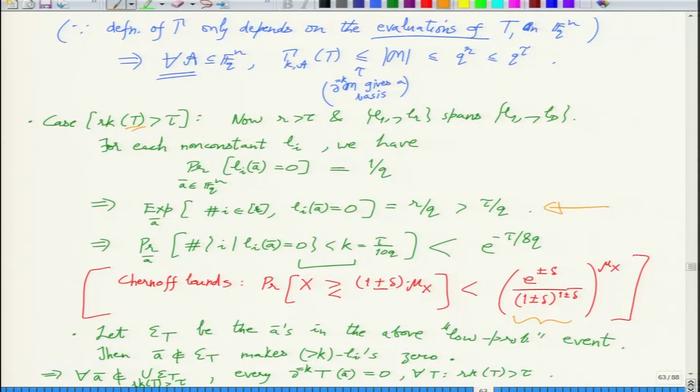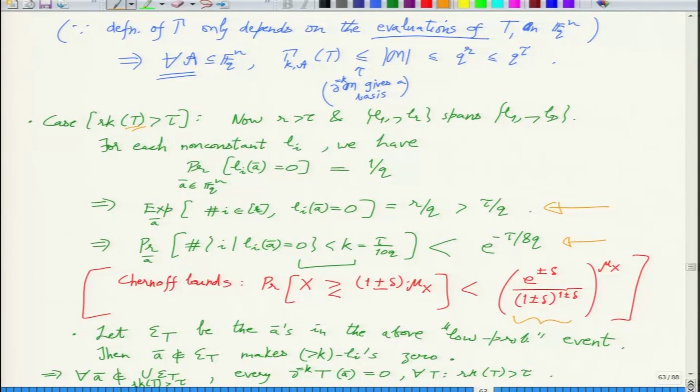So the probability that it is 10% of that is very small, and quantitatively it is e raised to minus 1/8 of the mean. This 1/8 is coming from the 10% that we had chosen of the mean.